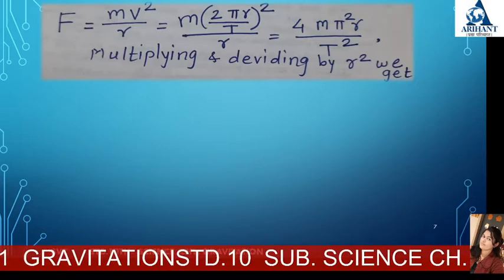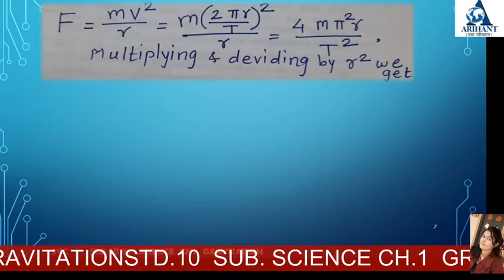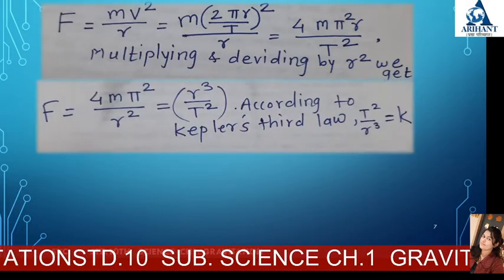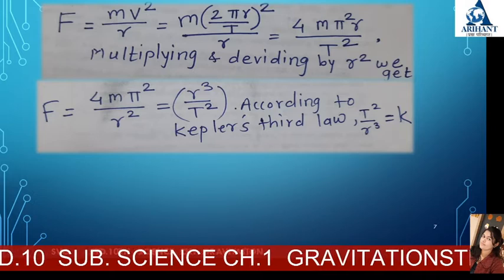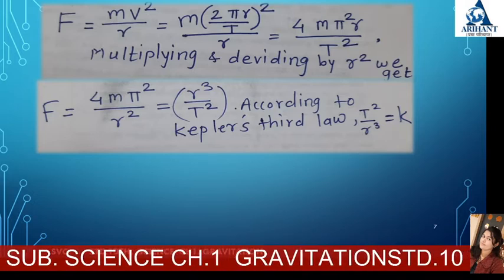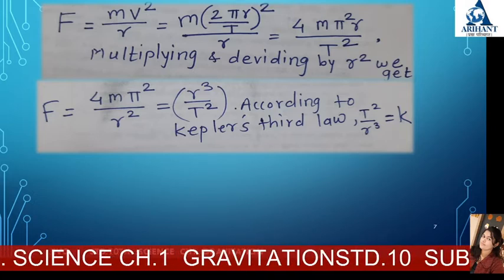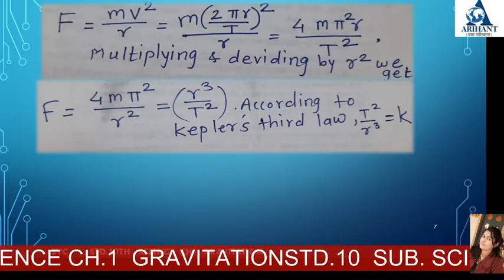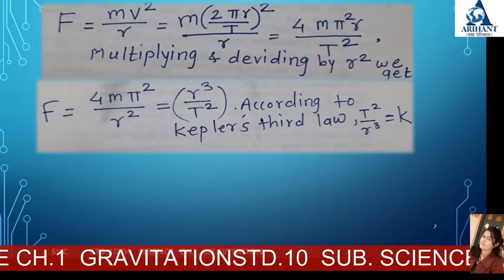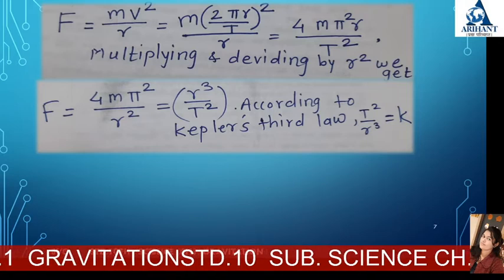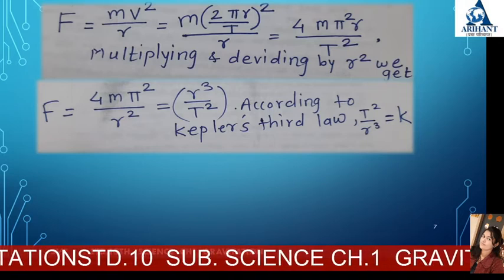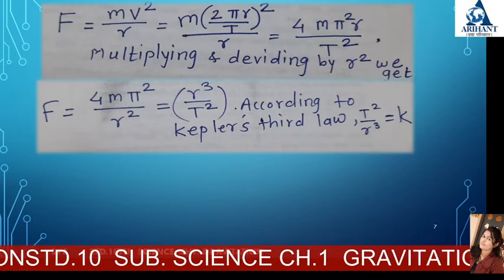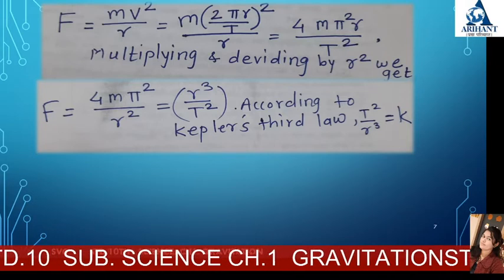Multiplying and dividing by r², we get F = 4π²m / r² × r³ / T², according to Kepler's third law. We should remember Kepler's third law is that T² / r³ = k.